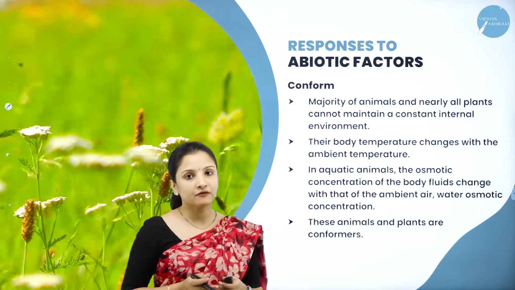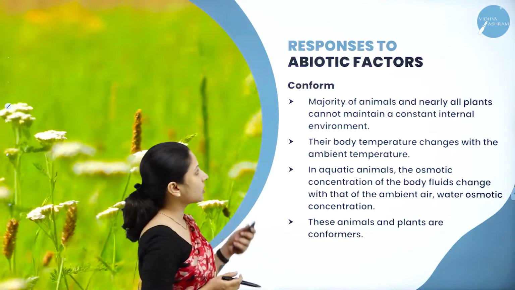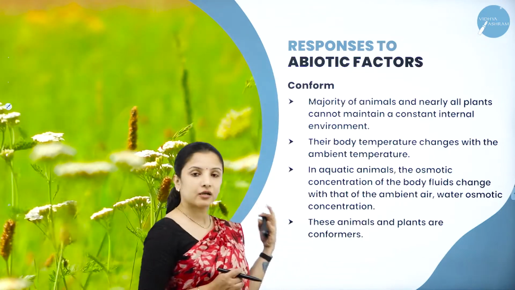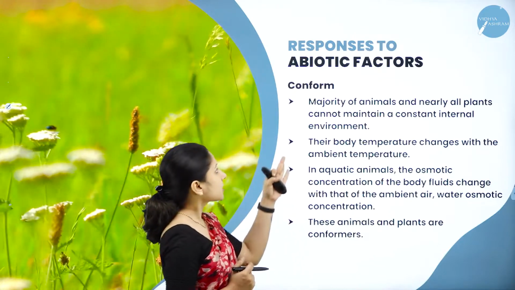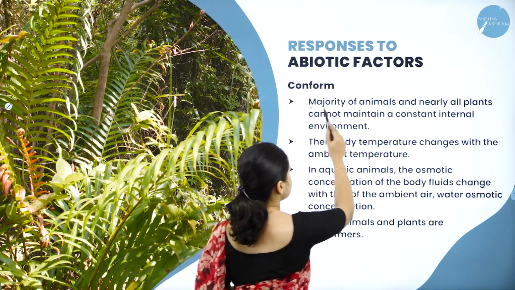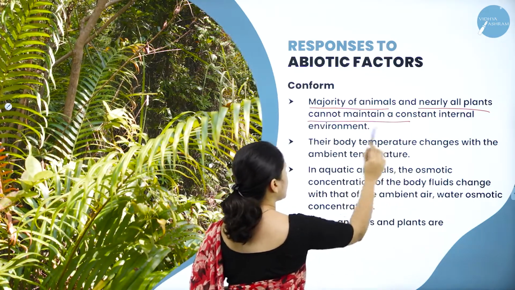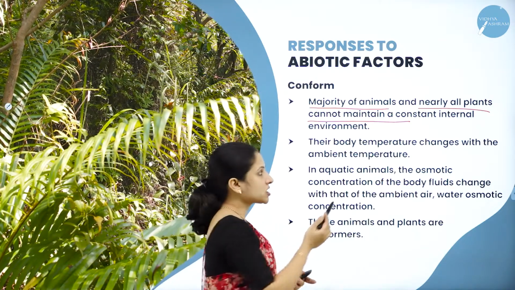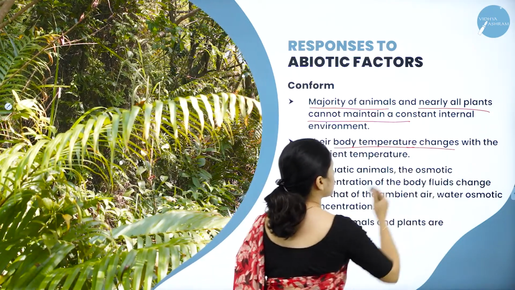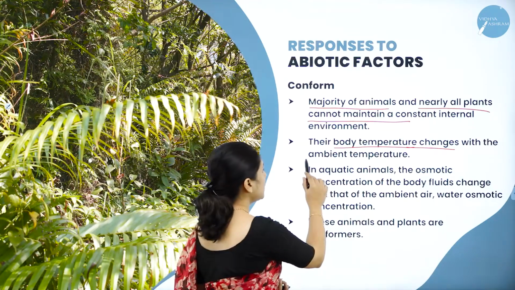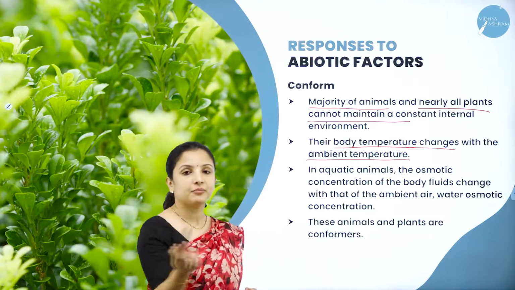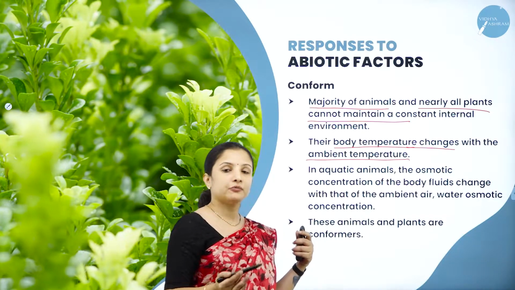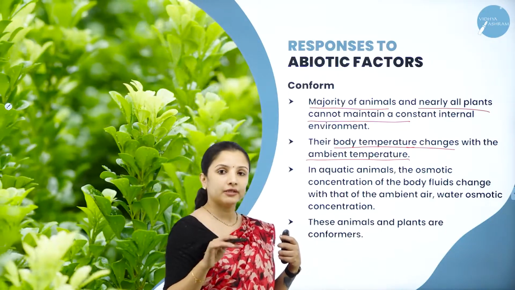So next, talking about conformers. Those animals which are not capable of maintaining a constant body temperature are called conformers. They cannot regulate their body temperature. The majority of the animals and all the plants cannot maintain a constant internal environment. Their body temperature changes according to the external environmental temperature. Ambient temperature is nothing but the temperature surrounding them. So in winter, the body temperature will come down, and in summer, the body temperature will go up.